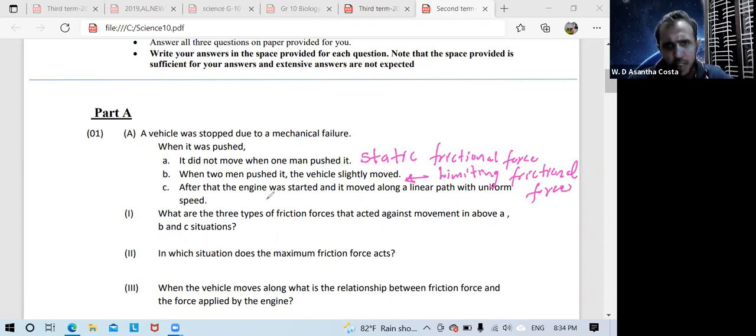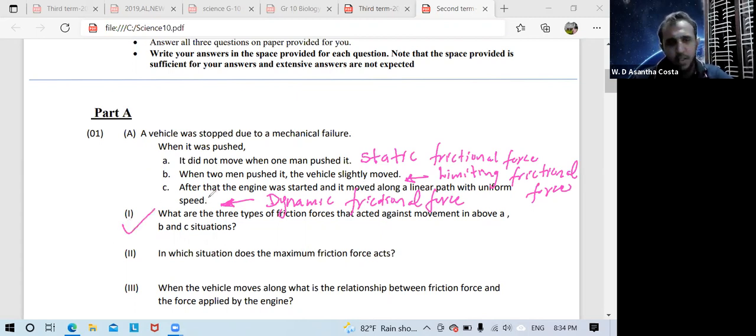After that, the engine was started and it moved along a linear path with uniform speed. Now you know when an object is moving, it acts dynamic friction or dynamic frictional force. So simple A, static friction, simple B, limiting friction, and simple C, dynamic friction.